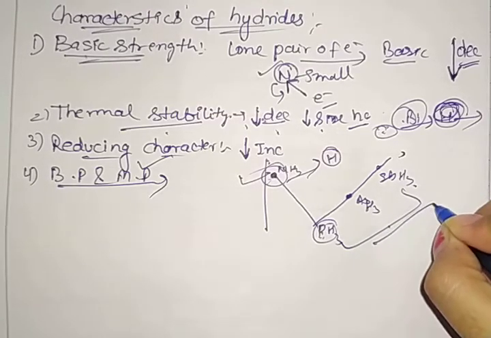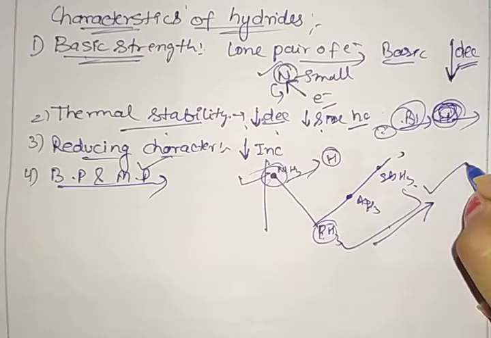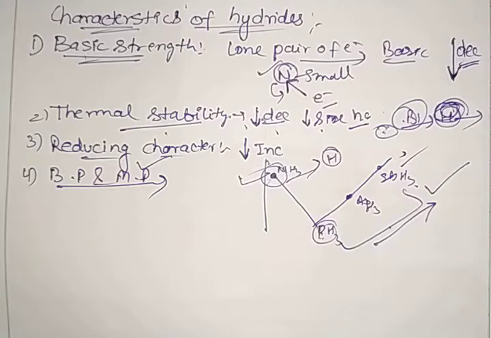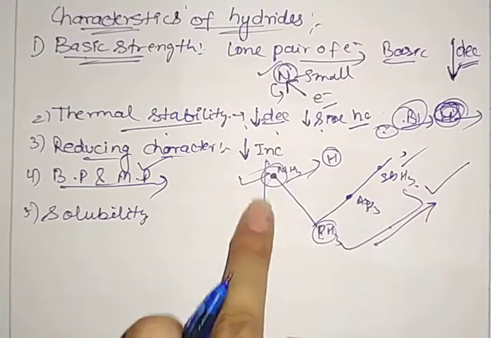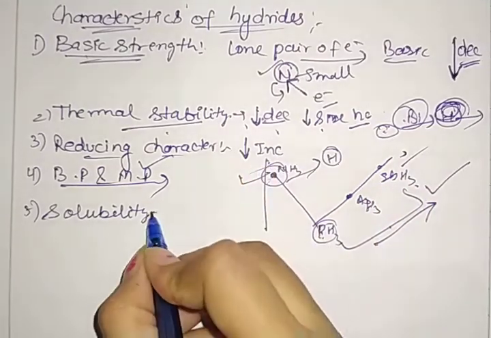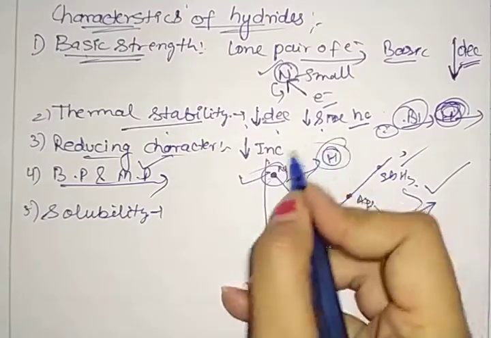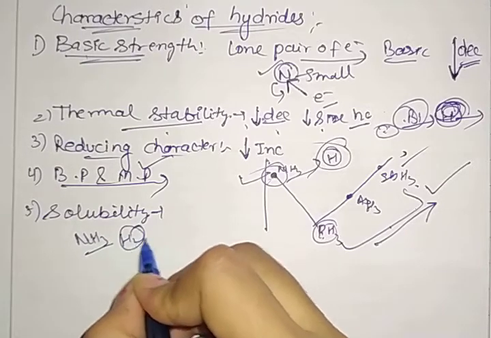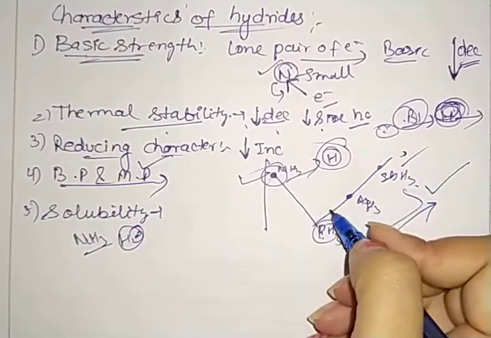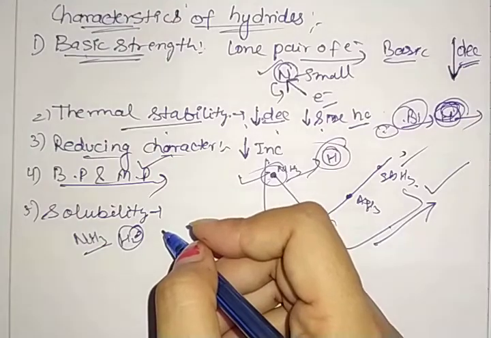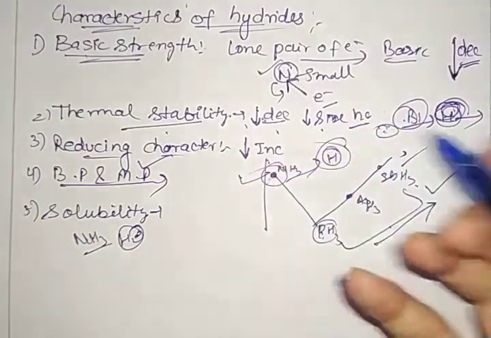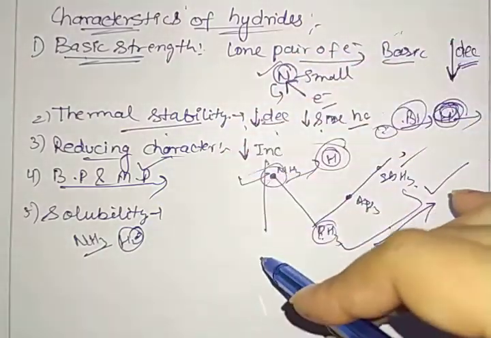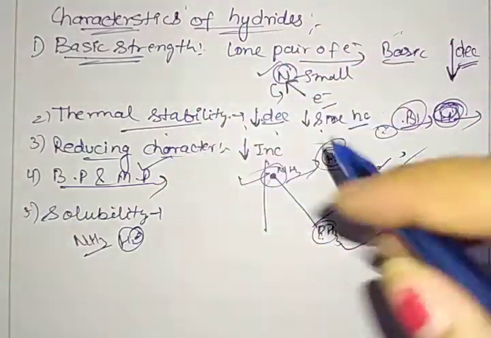With the increase in molecular size, van der Waals forces also increase, so the melting point increases. NH3 forms hydrogen bonds, so ammonia is soluble in water, but the others do not form such bonds with water, so they are less soluble. You have to write these properties in your notebook, as I'm explaining in this video.